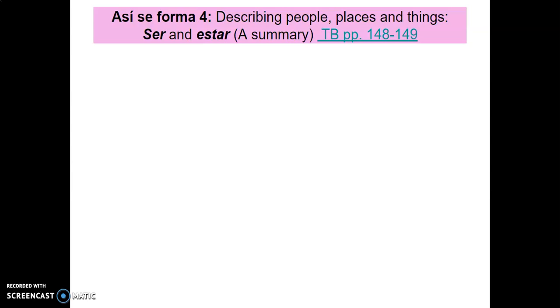So we've already been utilizing these as we've gone throughout the course, and even other ways in which we express being. For example, using tener if we're expressing how old someone is. In Spanish, they don't say I am 20 years old. They say yo tengo 20 años. I have 20 years.